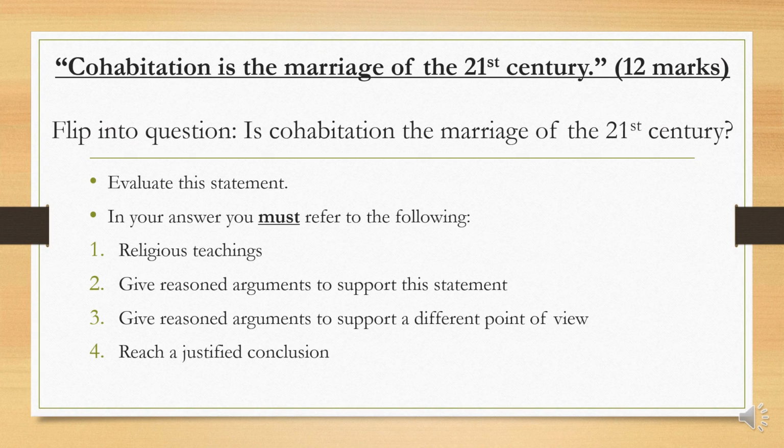Now, the statement is the following: cohabitation is the marriage of the 21st century. Now, like I mentioned before, it's a 12 marker. Before we go into anything, you need to remember to flip the statement into a question to make it easier for yourself. So the statement is cohabitation is the marriage of the 21st century. This would be flipped into a question by saying, is cohabitation the marriage of the 21st century?